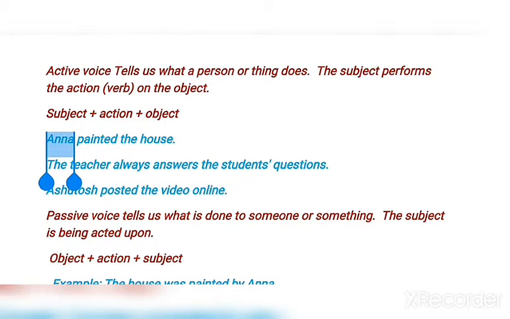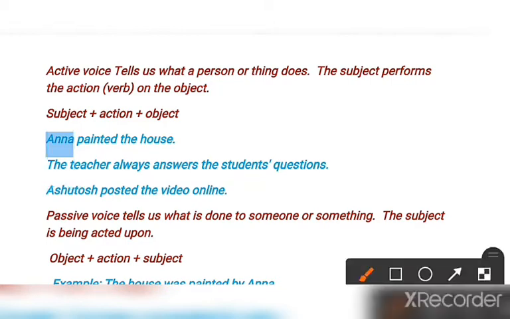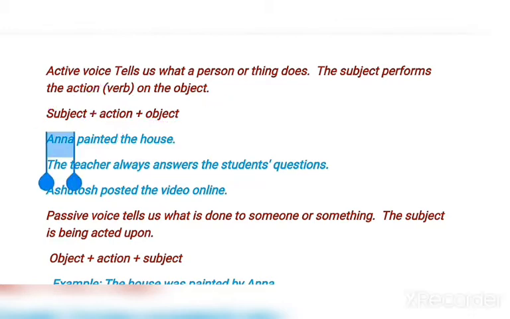What is being painted? The house is being painted. Who paints the house? Anna painted the house. So in this way, the subject is Anna, painted is the action, and the object is house. The concept of this structure is very clear.